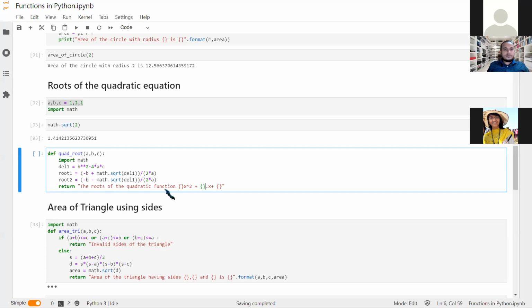I'll just represent multiplication by dot in the string, so it is more clear. The roots of the quadratic equation, we can also use this if you want, root 1, and root 2.